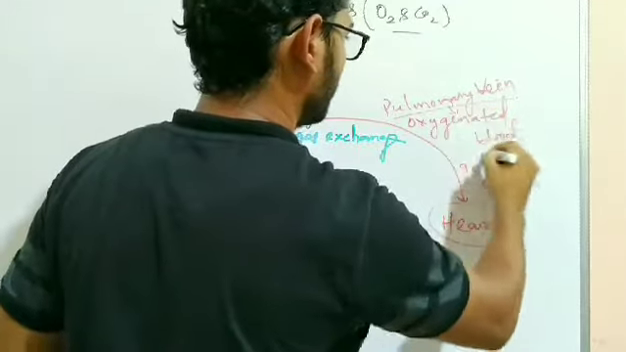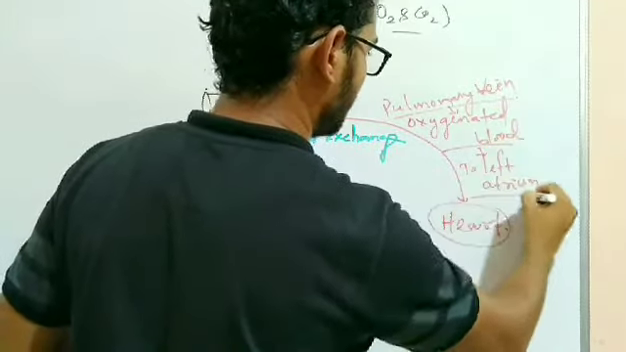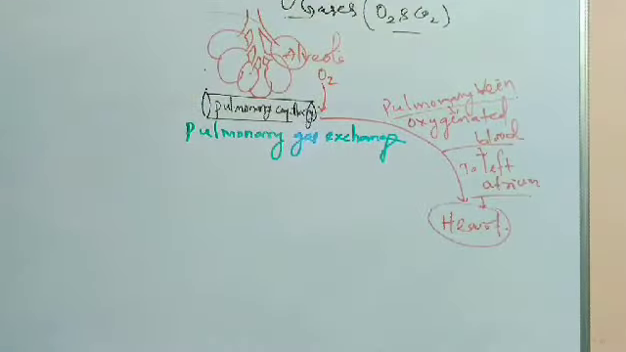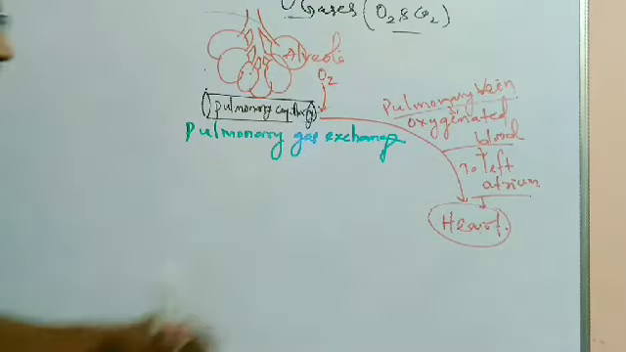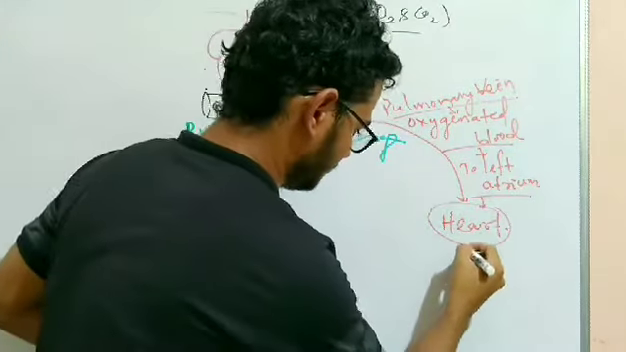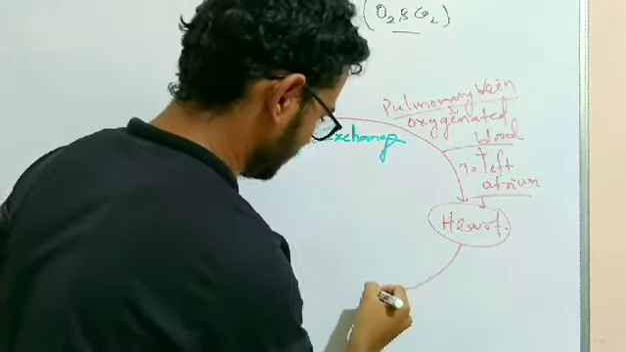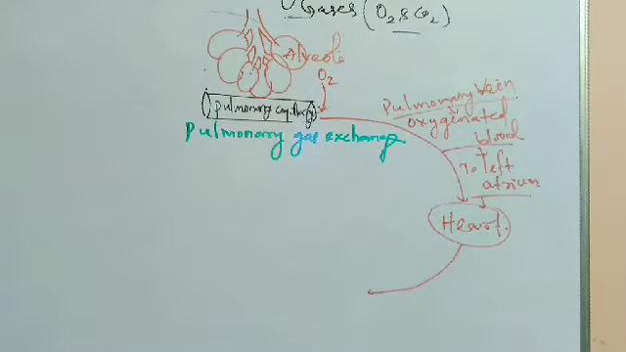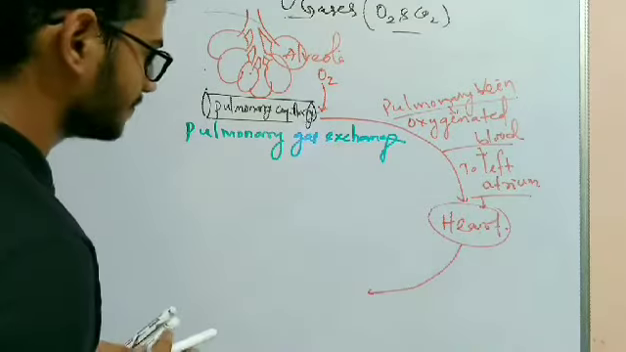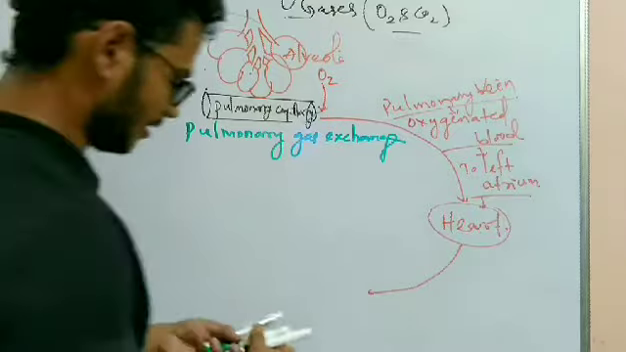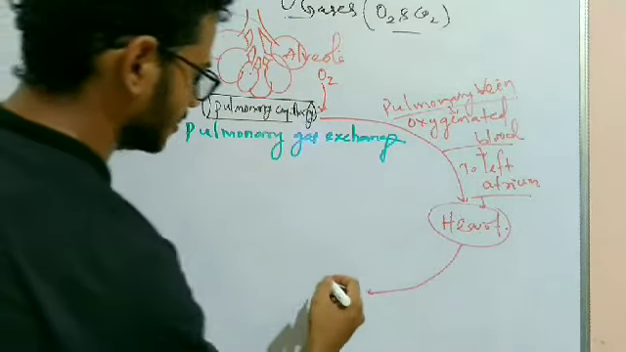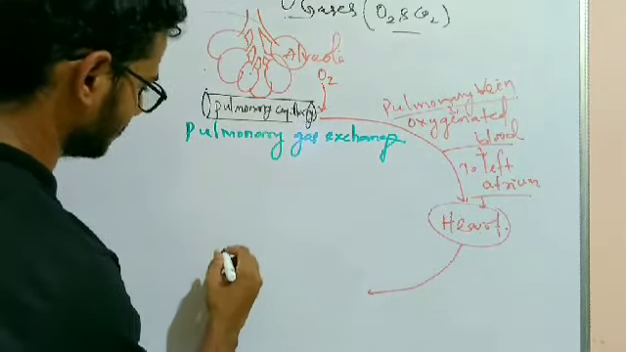Through the pulmonary vein, oxygenated blood travels to the left atrium and reaches the left side of the heart. Then the heart will pump the blood. The heart will pump the oxygenated blood to the systemic capillaries. Through the aorta, it reaches the systemic capillary.